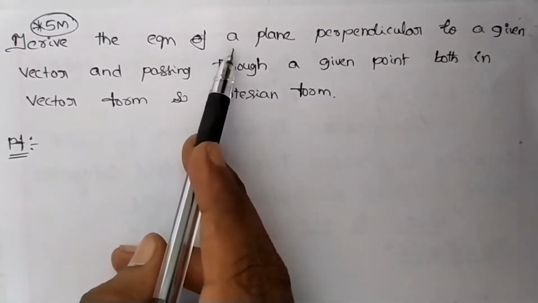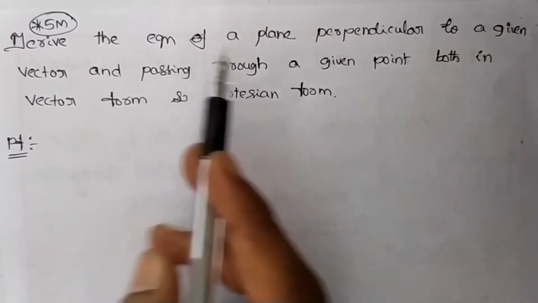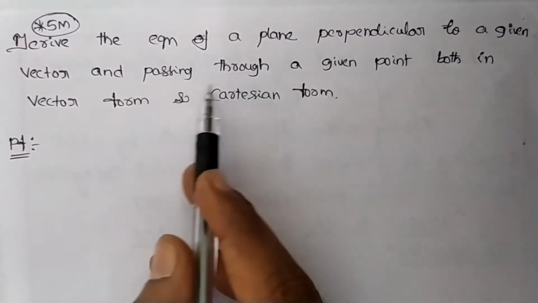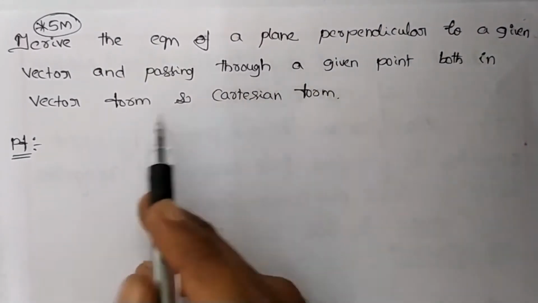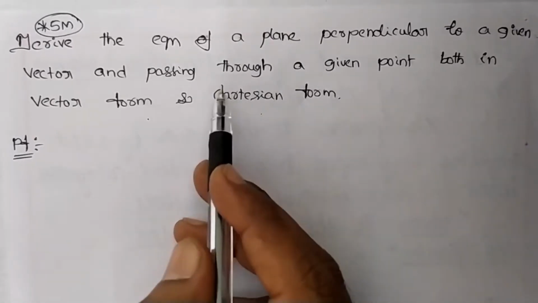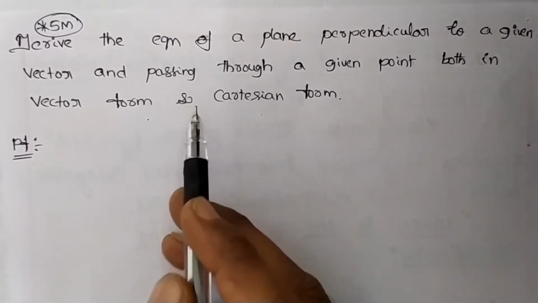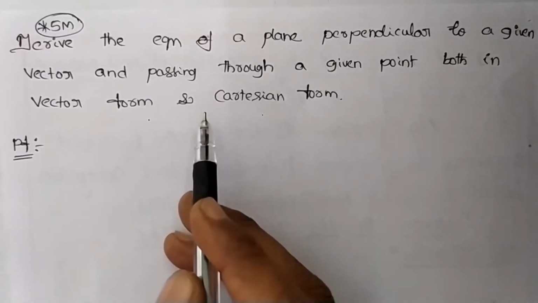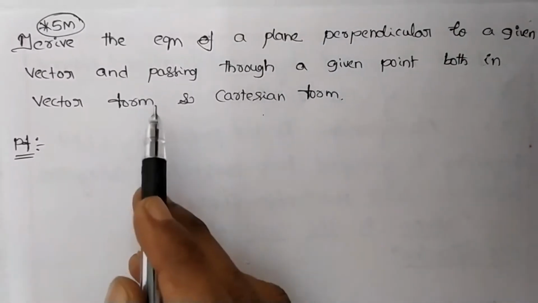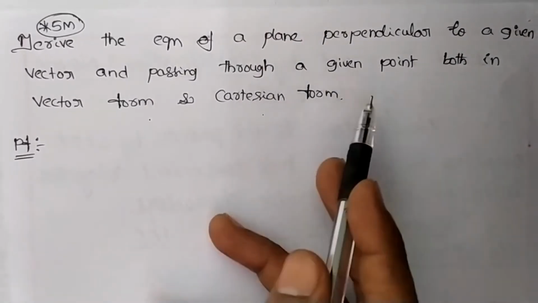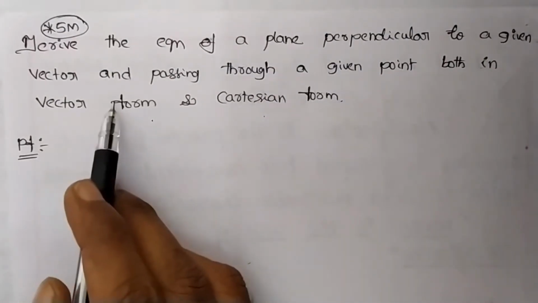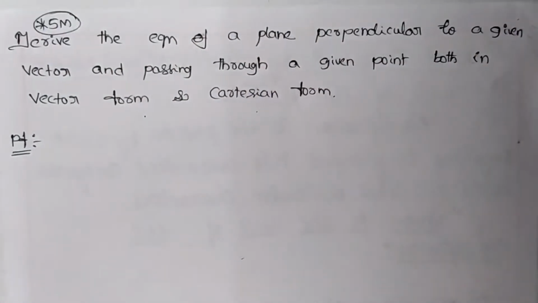Derive the equation of a plane perpendicular to a given vector and passing through a given point, both in vector form and Cartesian form. In our previous class, we derived the equation of a plane in normal form. Here we are deriving the equation of a plane perpendicular to a given vector and passing through a given point, both in vector and Cartesian form. It is also an important derivation for 5 marks. Kindly do not neglect.